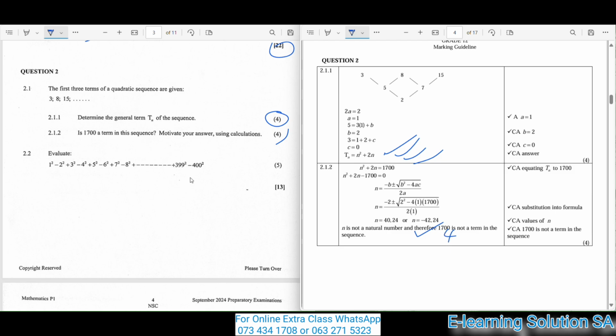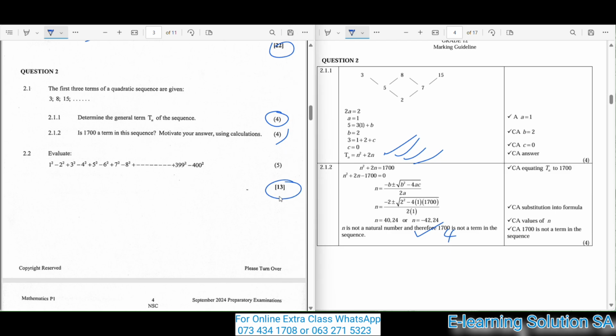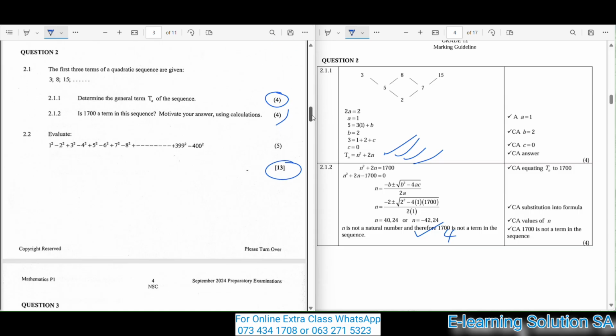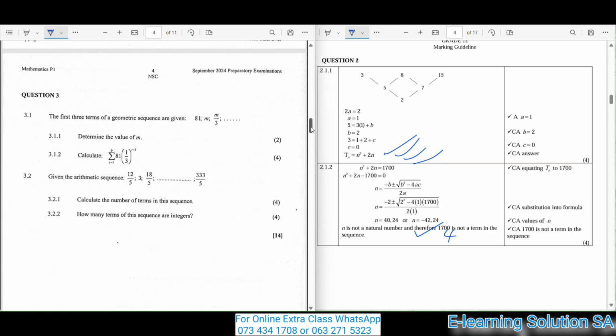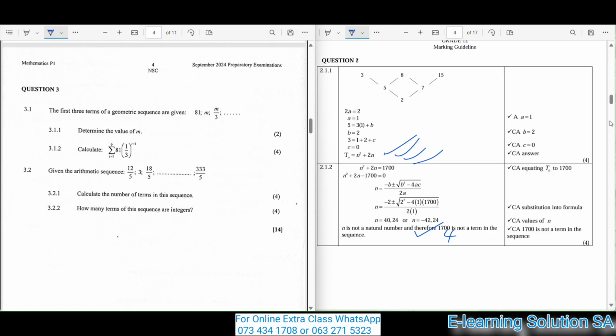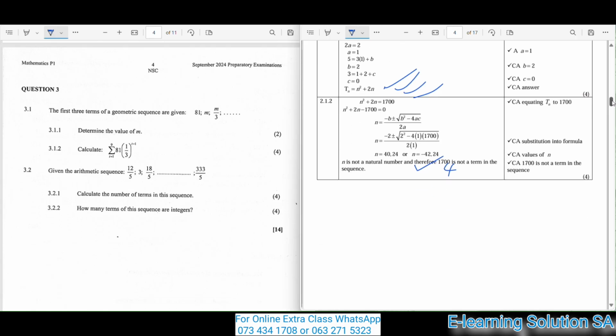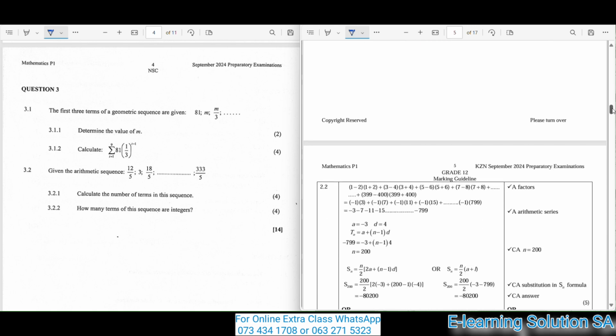Okay, guys, so it's 13 marks for this question. Make sure you get it so that you can be able to pass. Remember that this exam is preparing you so that you can write your finals without problems. That's why this is called a preparatory examination. So make sure that you perform very well in your preparatory examinations. Now let's move over to question 3.